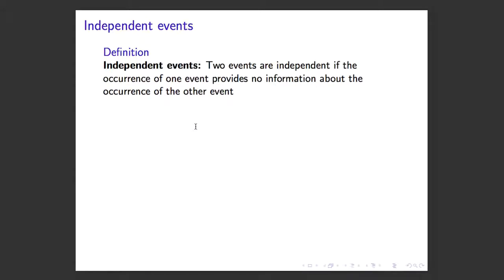We want to define what an independent event is. Two events are independent if the occurrence of one event provides no information about the occurrence of the other. If knowing who wins the 2016 presidential election tells us nothing about who wins the 2020 presidential election, then the events are independent.